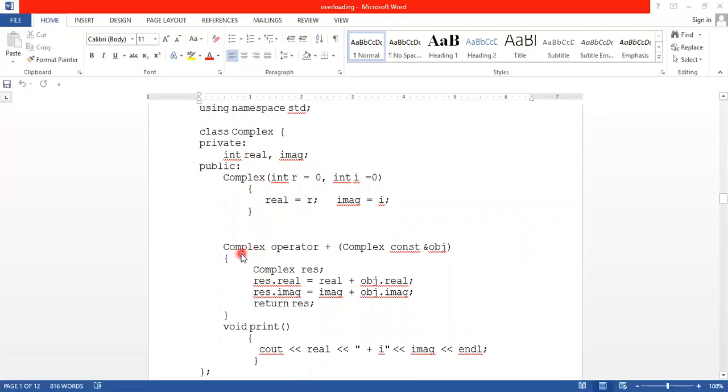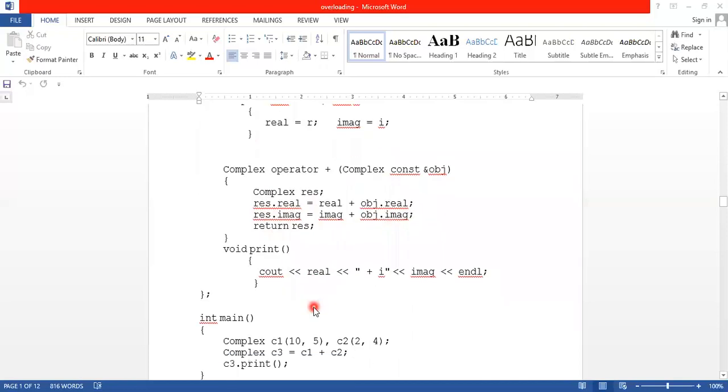Then the constructor Complex, so the class name is Complex, then the operator keyword, then plus is the operator to be overloaded, then the parameter is a constant object. So here we define a temporary variable res, therefore res.real equal to real plus object.real, then res.imaginary equal to imaginary plus object.imaginary, then return res.